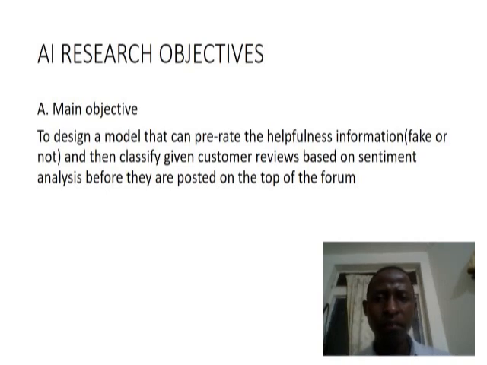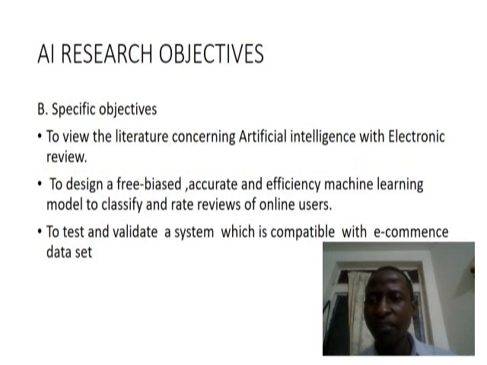Objective: among the research objectives are to design a model that can predict whether the reference information is fake or not, then classify given customer reviews based on semantic analysis before they are posted on the platform. So you divide the context with its features, you group them. So that's the main objective.